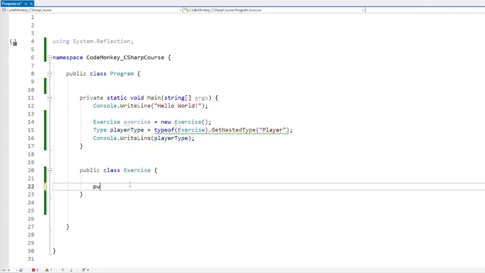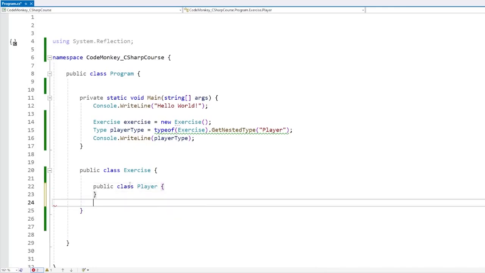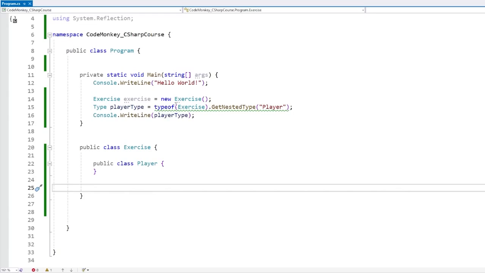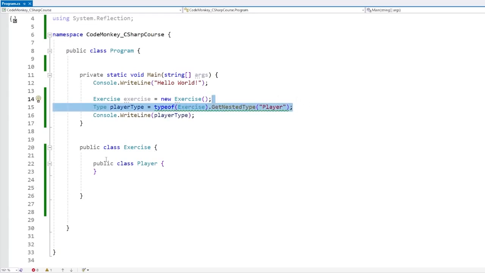But if over here we define it, so public class Player, if we define it like this, now it does indeed find that class. So by using reflection, we can write some code that tests if something exists before that thing actually exists.